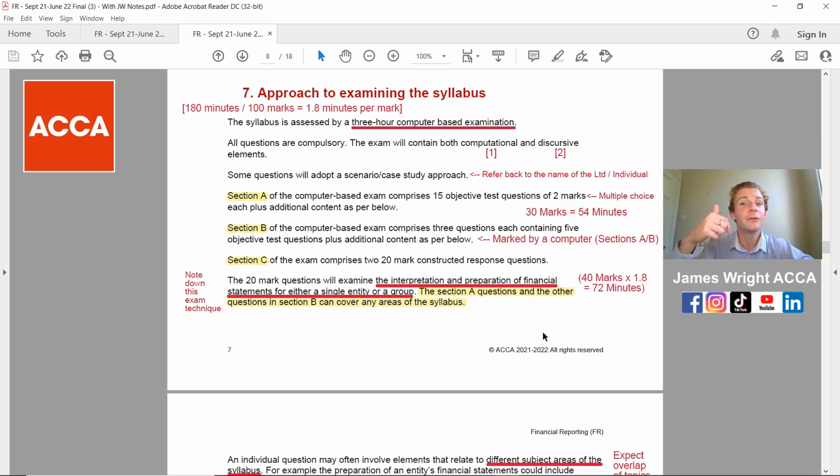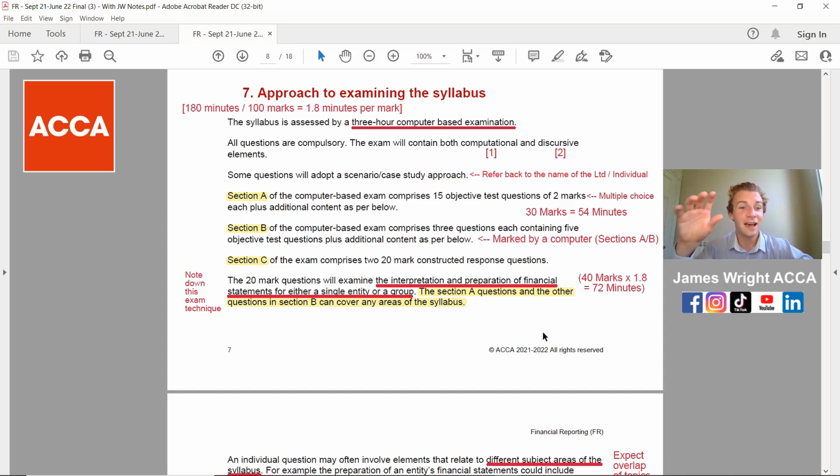In other words, you've got 54 minutes for section A, 54 minutes for section B, and then you've got 72 minutes for section C on there. A and B sections are multiple choice marked by a computer, whereas section C is marked by a marker.